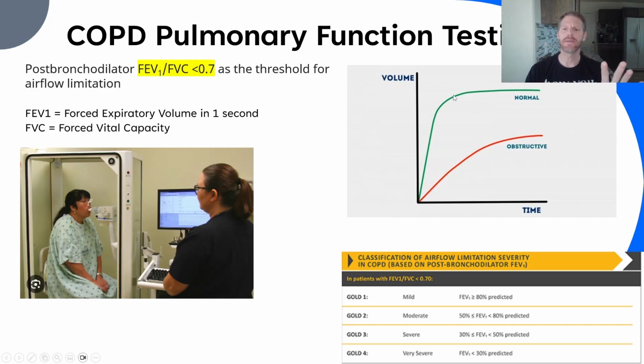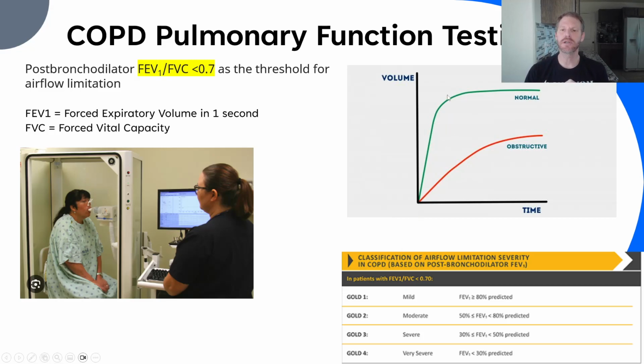It's a hard breath out. Versus an obstructed person in the first second, you can see how little air they're moving out in that first second. So that's the first marker. The second marker is the FVC, forced vital capacity, and that's just a fancy name for how much air, total air, you can press out after a deep inhalation, deep breath, over 5 to 10 seconds. A lot of times it's the first like 5 or 6 seconds that you'll get most of your air out. And you can see this in this chart.